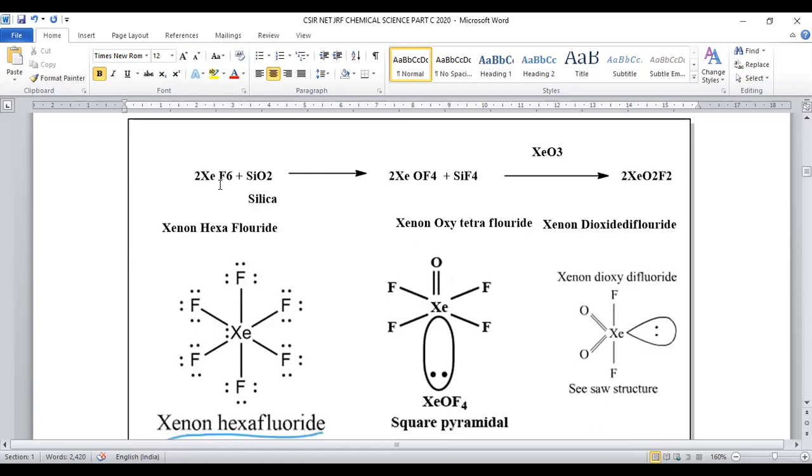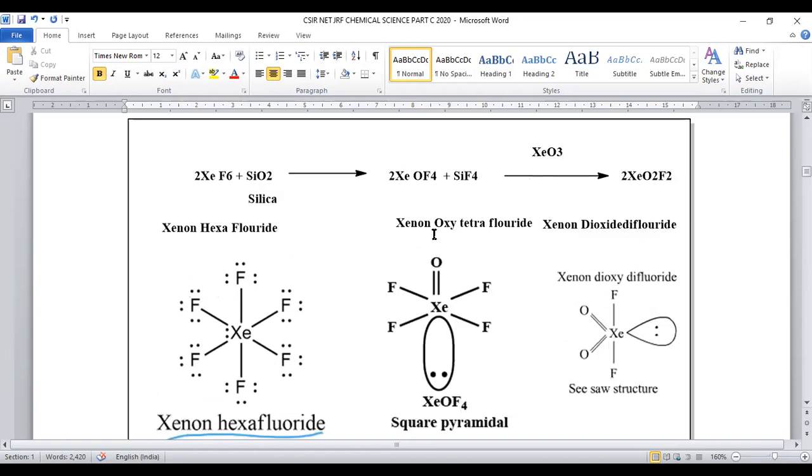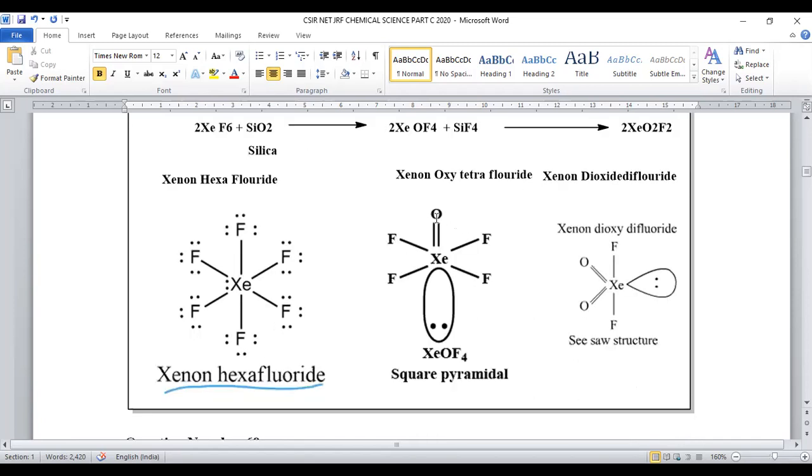So we are taking the starting material, xenon hexafluoride, which is represented here. It is an octahedral complex. Now xenon hexafluoride treated with silica turns into xenon double bond O, with 4 fluoro groups present in the equatorial position. It is said to be a square pyramidal compound, and xenon oxytetrafluoride is the name of this compound.